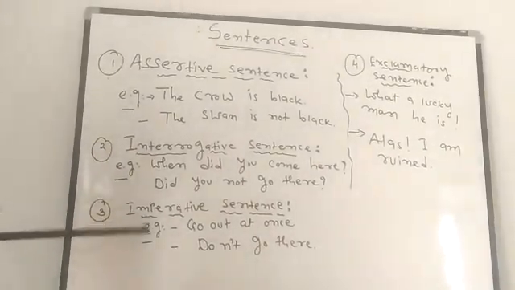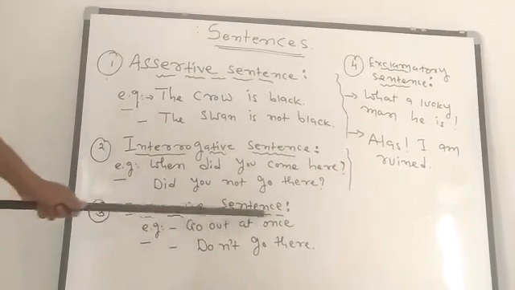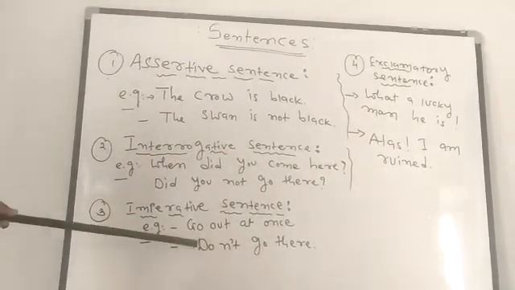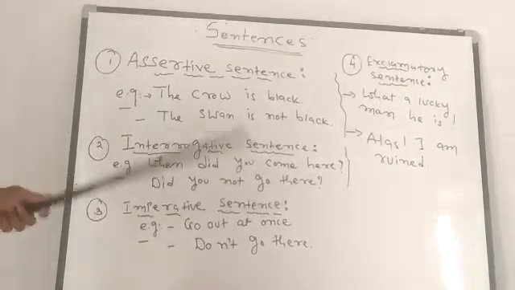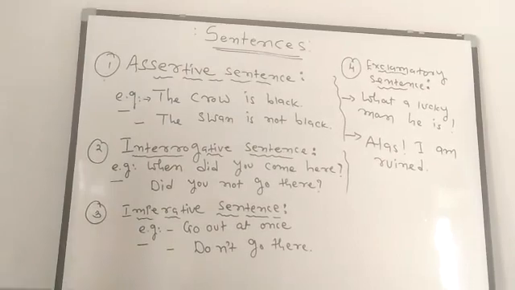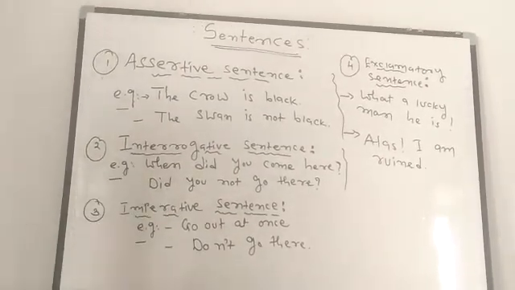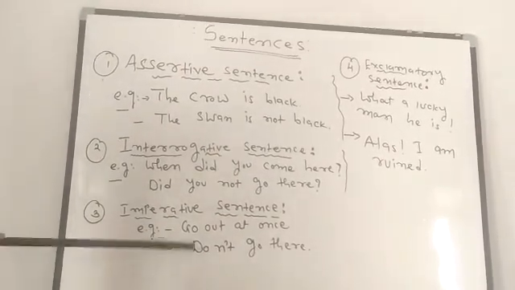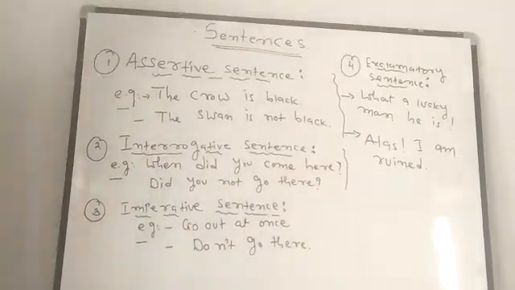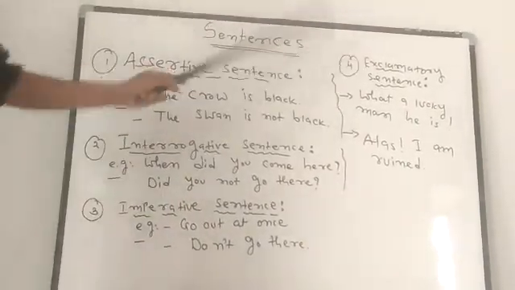I have written two examples: Go out at once. So we can make an order like this. And instruction: Don't go there. So these types of sentences are used as imperative sentences. Subject is not written there. It starts with a verb and ends with an object.